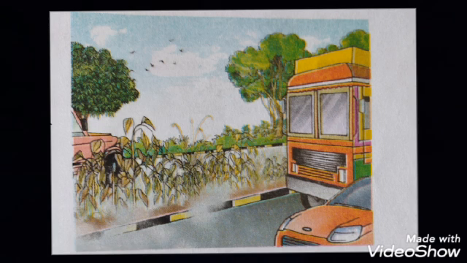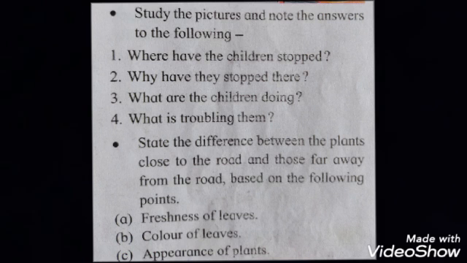Study the pictures and note down the answers to the following. First one, where have the children stopped? See, children are on the road, on the divider of the road. Children are standing there and waiting to cross the road by using the zebra crossing.